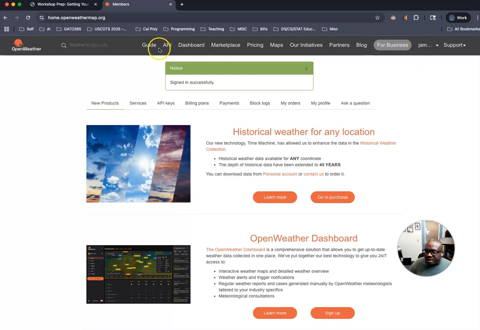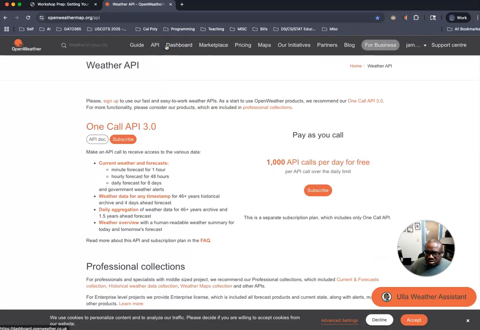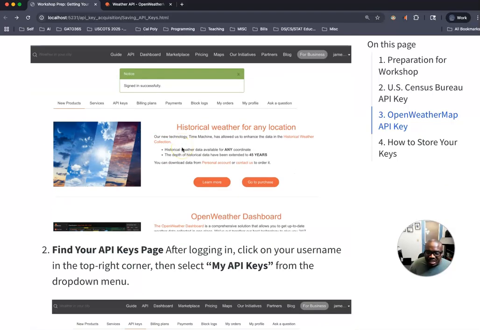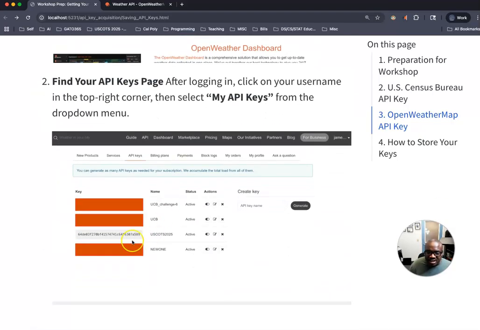That's for you to get more information about it for the most part. If we have time, I may talk about what's going on here during the actual workshop. But what I'm going to do is go to my API keys. This is actually going to show you more than I would like to show, so I redacted some API keys. Okay, this is the one that we were going to use, but since I showed it here, we're not going to use this. These are the ones that I've used in the past.